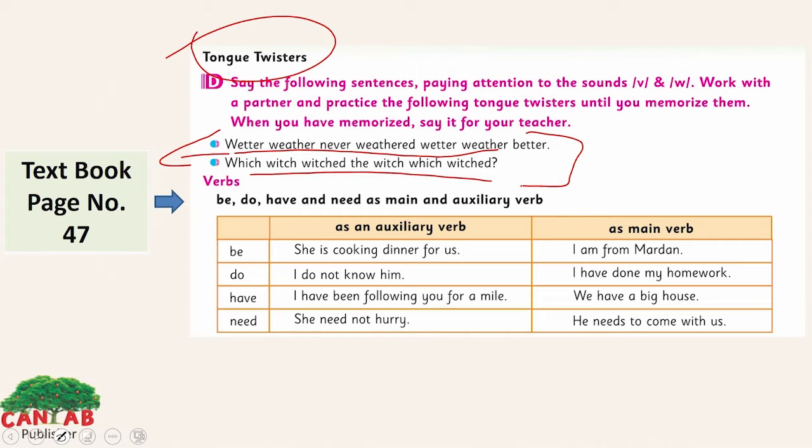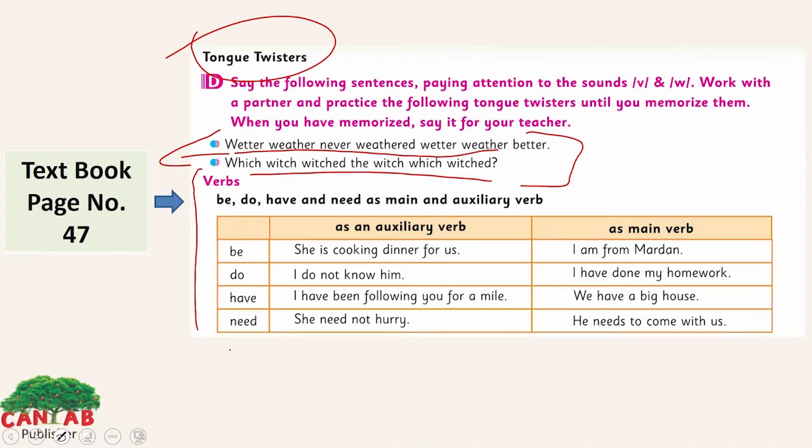Better, whether, never, whether, better, whether, better. Which, which, the which, which. I know it's a little bit complicated, but you can do it.